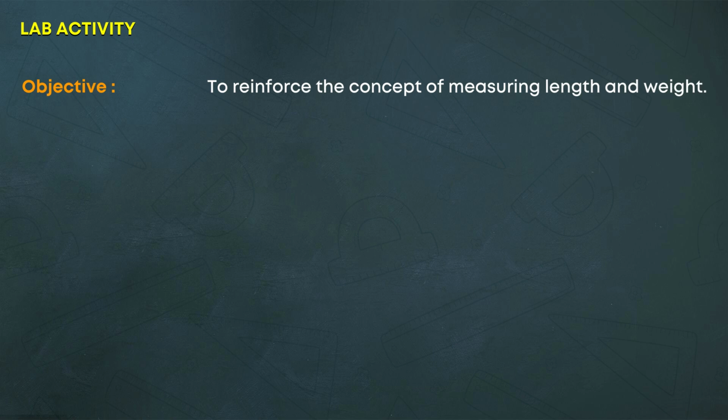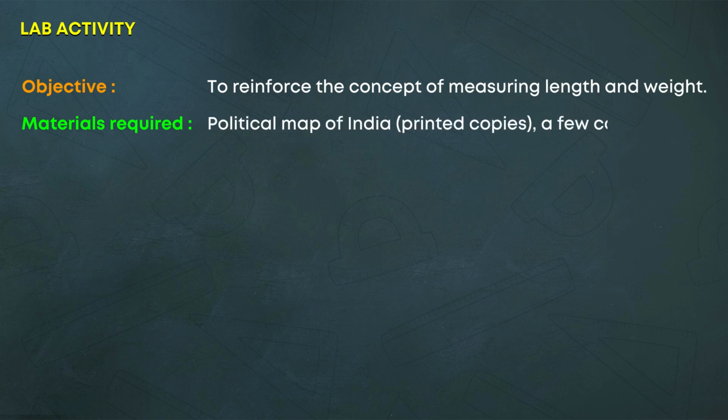Lab activity. Objective: to reinforce the concept of measuring length and weight. Materials required: political map of India, printed copies, a few copies of atlas, a weighing machine.